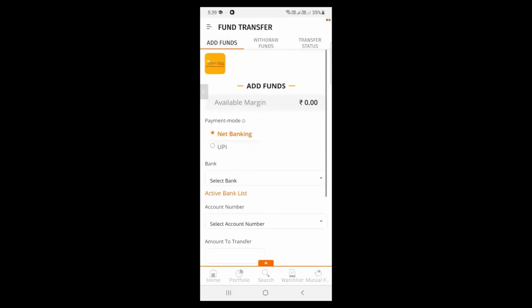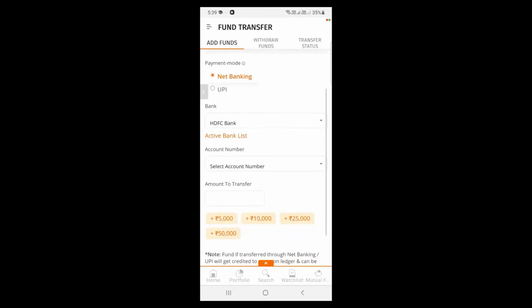First, I'll be showing you how to add your funds. Here are 2 options given, net banking and second is UPI. I'm showing you net banking option. First, I'm selecting net banking option. Then I need to select the bank. Here I'm selecting HDFC Bank. If you wish to select another bank and add another bank, I'll show you the process further.